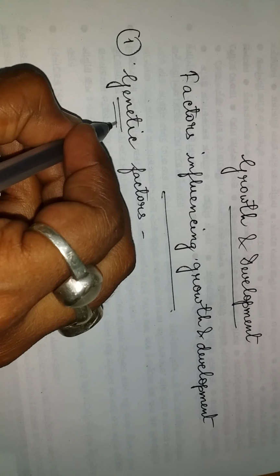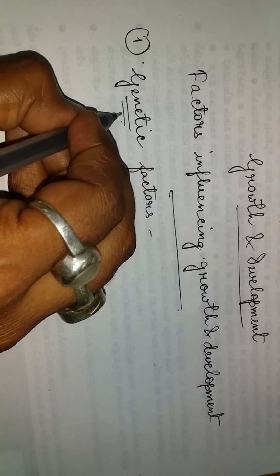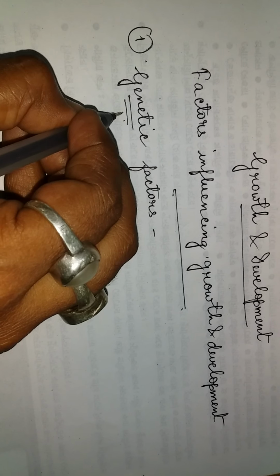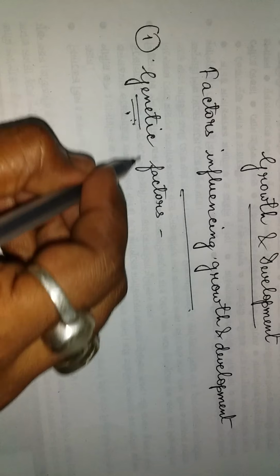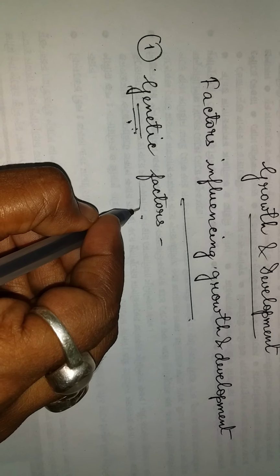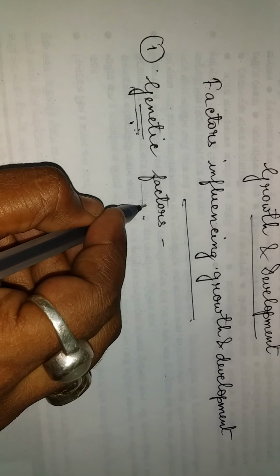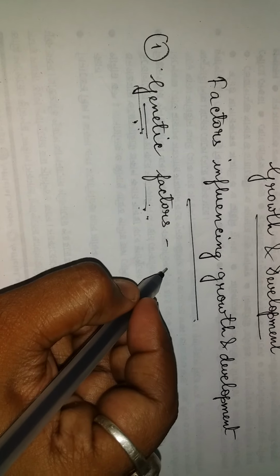The word genetic comes from gene, that means the hereditary characters that we possess from our ancestors, from our family members or our parents. So genetic factors are the most important factor which helps in the growth and development of children.